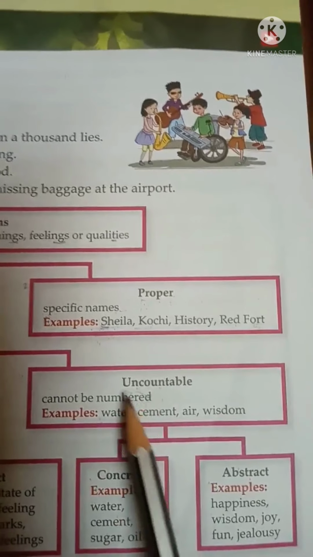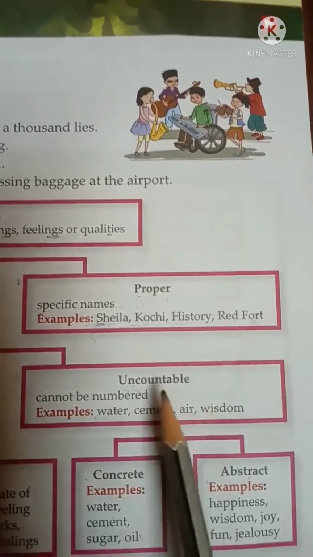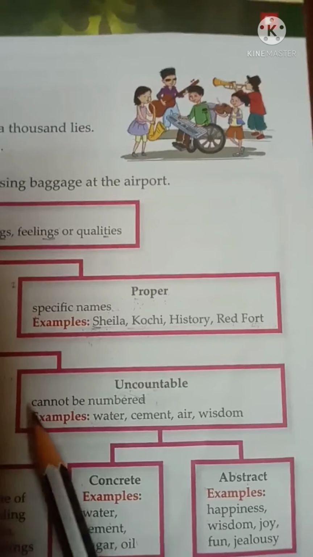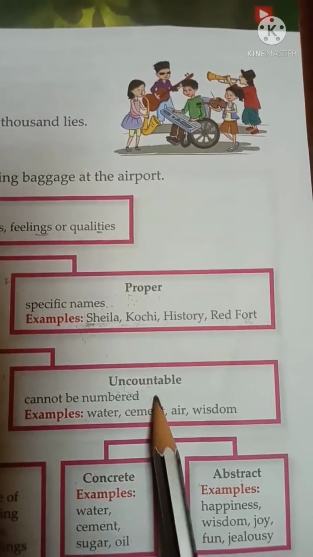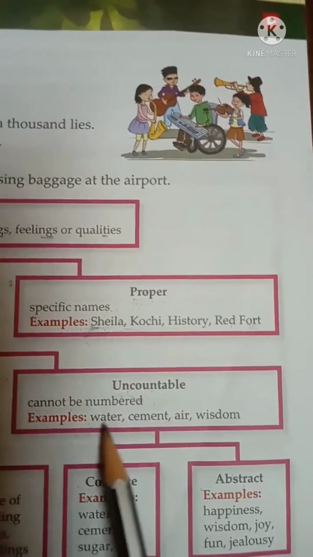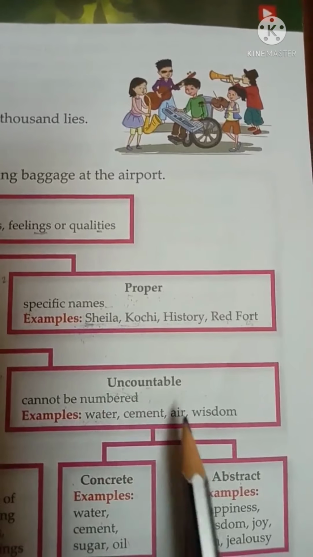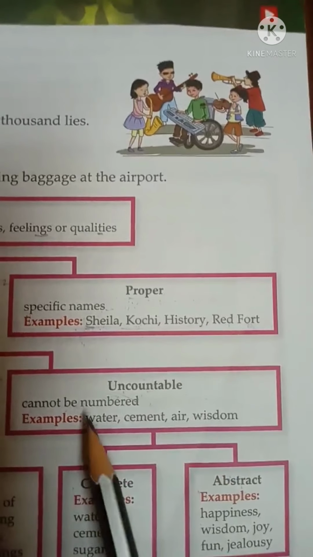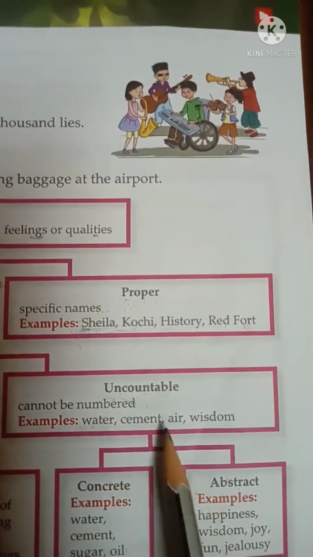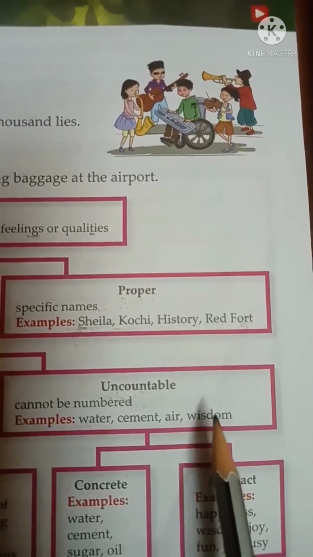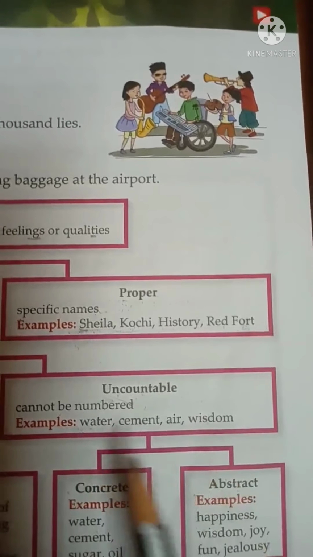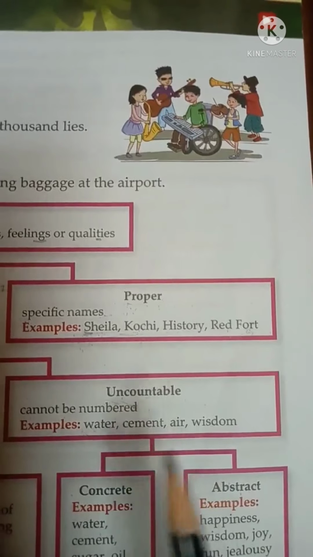Now come to the next one, that is uncountable noun. So, uncountable noun is the opposite of countable noun. See, here it is written cannot be numbered. That means we cannot count them. Okay. So, let's see the example. Water, cement, air, wisdom. Just think, can we count water or can we count cement? Is it possible to count air or is it possible to count wisdom? No, it is not possible to count them. That's why they are called uncountable nouns.